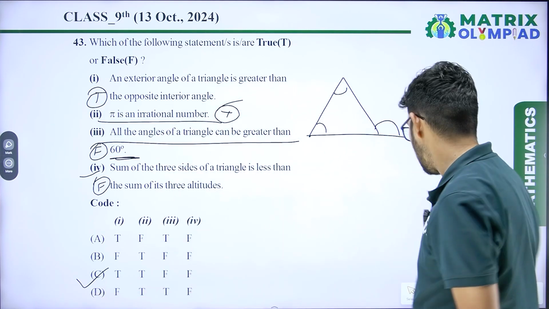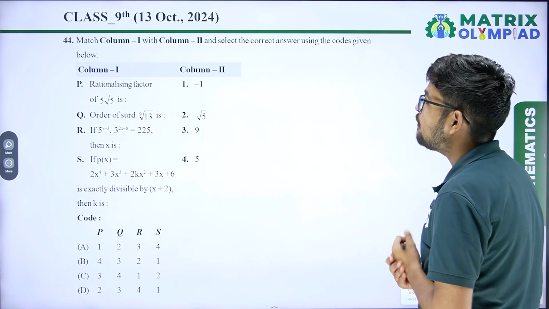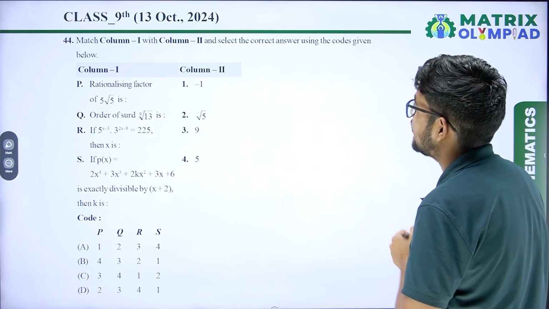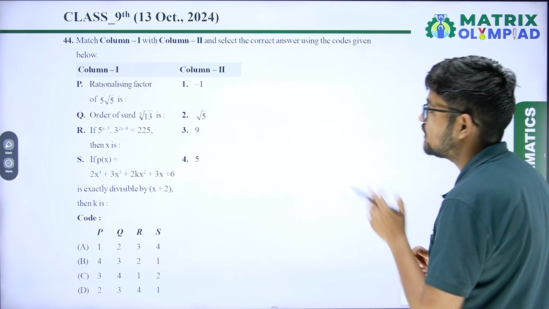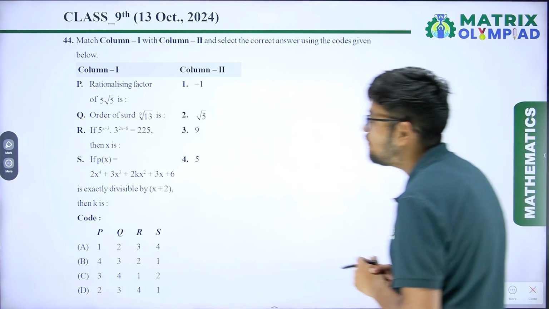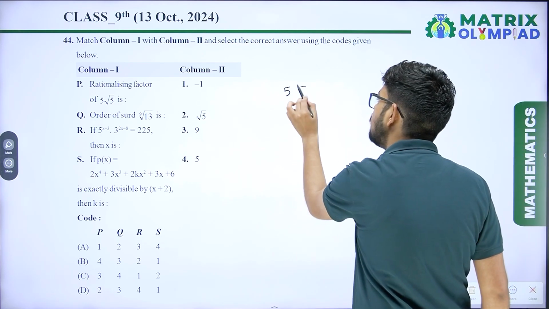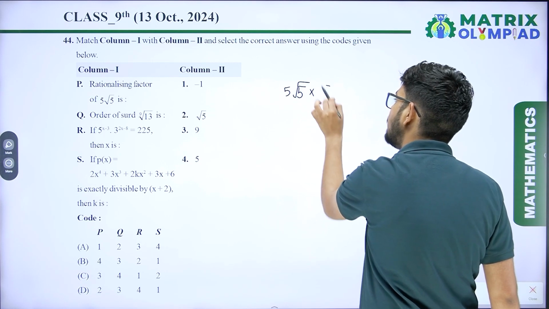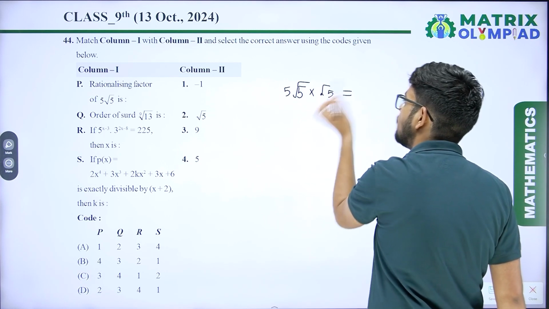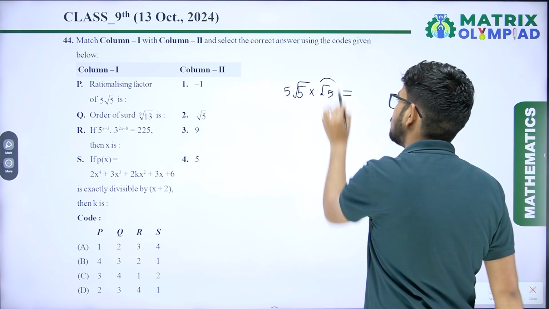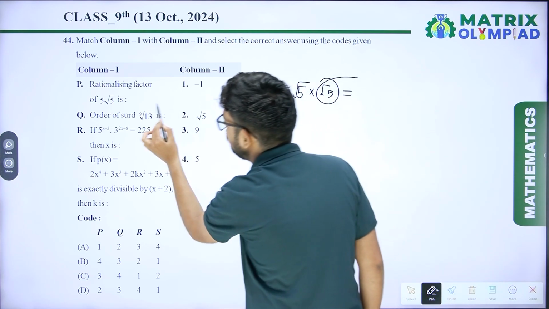Option C will be the correct answer. Question number 44. Match column first and column second and select the correct answer using the codes given below. P. Rationalizing factor of 5 root 5 is. So 5 root 5 is multiplied by root 5 to make it a rational number. So rationalizing factor is root 5.